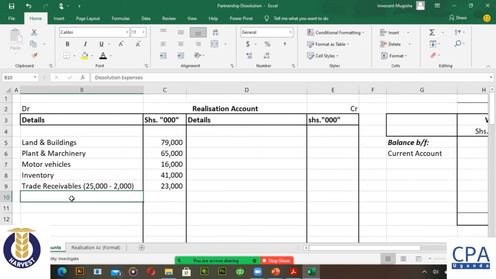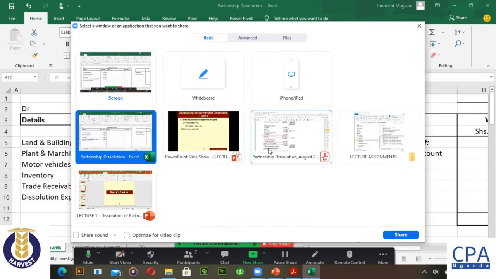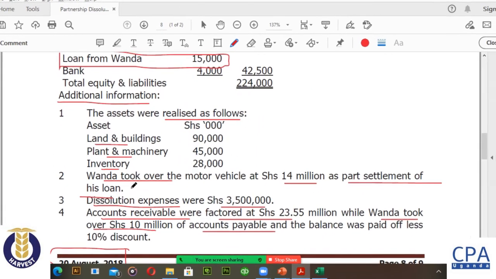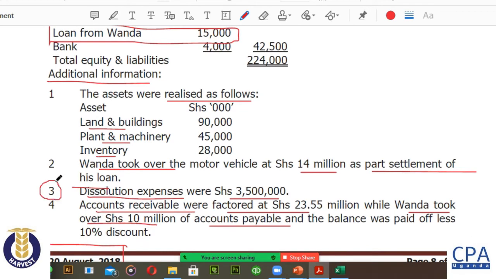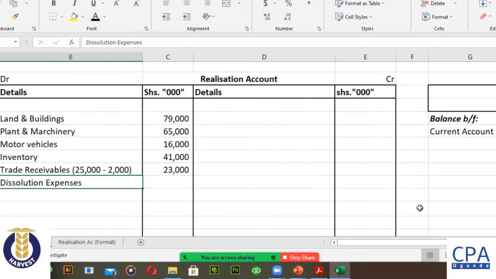For instance, the dissolution expenses, if you look at our question here, are given in note number 3. The dissolution expenses of 3.5 million. Okay, I capture those ones and they appear here. That is the 3.5 million. The other zeros are up there.